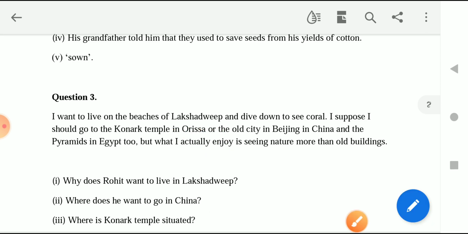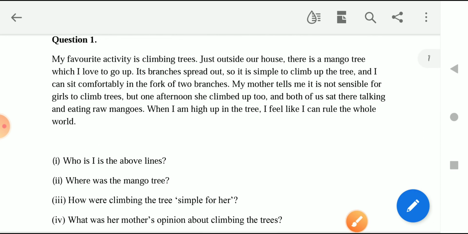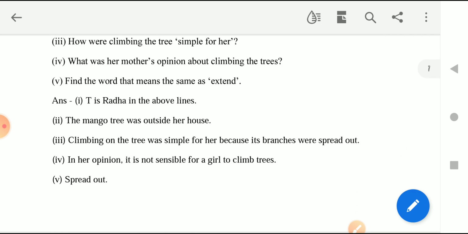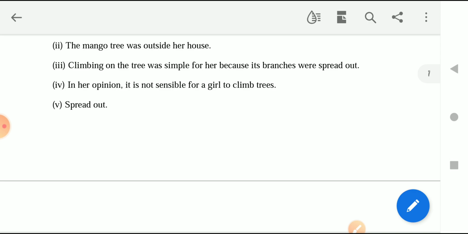Okay, so children, these are a few examples of reference to context questions. Now with this worksheet, I will be sending you two extra extracts, so that you can write them down and understand how to write these types of answers by yourself. I will not be sending the answers of those two extracts, so that you can do them by yourself and understand how you should write down the answers to these extract based questions.